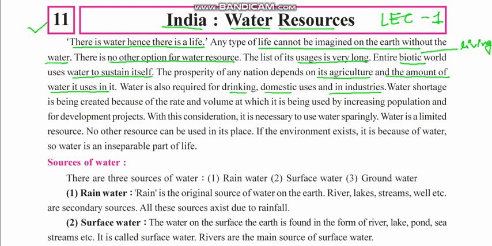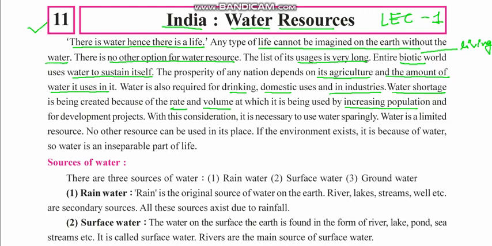Water shortage is being created because of the rate and volume at which it is being used by the increasing population. Now we know that India is the second most populated country in the world, and the population of the country is increasing day by day.